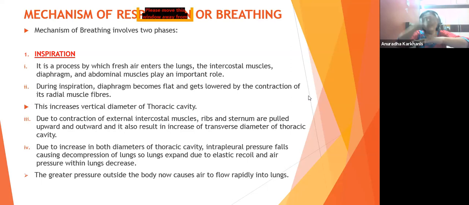ना? अब compression के लिए उसको खींचना पड़ेगा, straight करना पड़ेगा. तो ये straight करने के लिए there are going to be the radial muscles. So as there will be a compression felt on the diaphragm, immediately the radial muscles side से उसको pull करेंगे. So जो ऐसा है diaphragm, it will become flat.